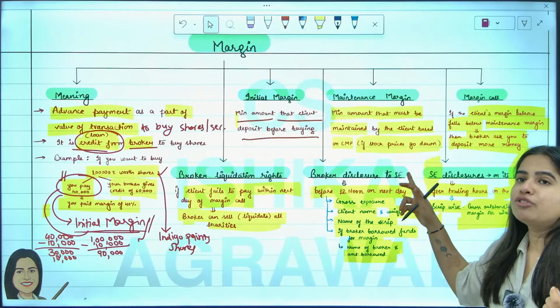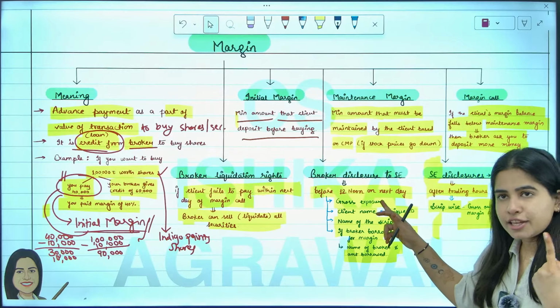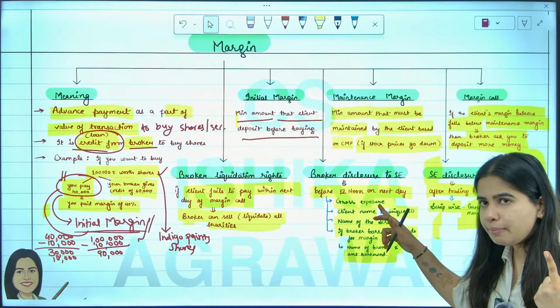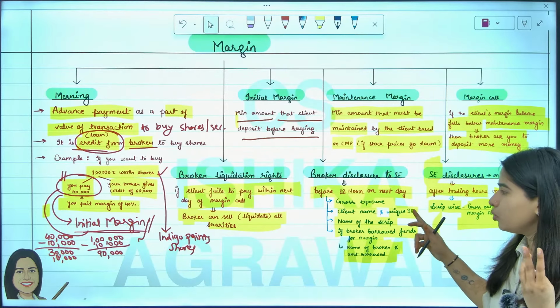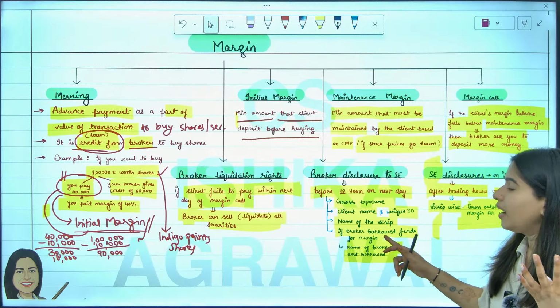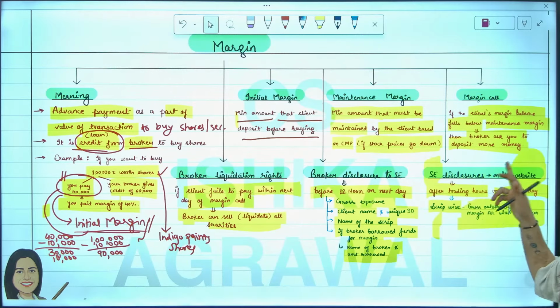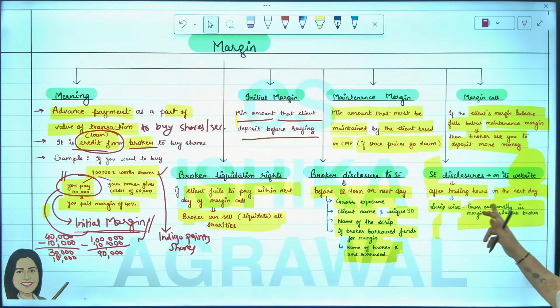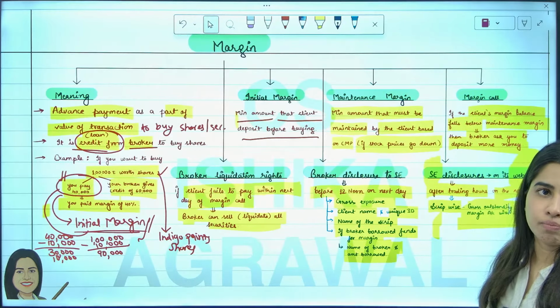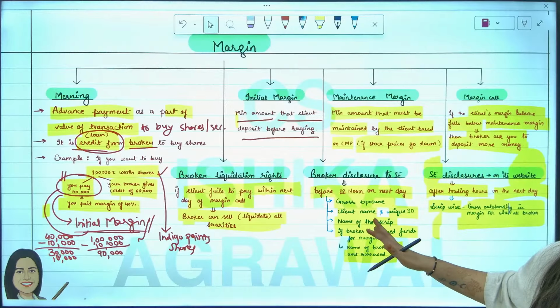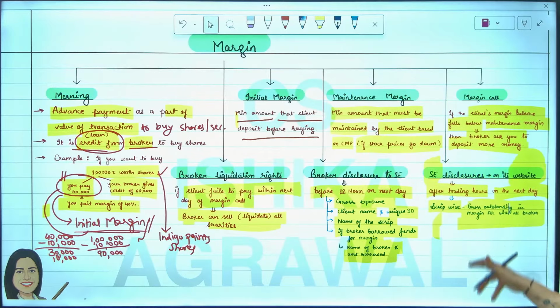Every broker has to disclose to the stock exchange the total exposure, the total loan that the broker is giving to you, client name, unique ID, name of the share, and if the broker borrowed money, the name of the lender and amount borrowed. And lastly, the stock exchange has to disclose share wise total balance in the margin account with all the brokers. That is, in Reliance share, how much total margin is there? Are you understanding? Share wise total outstanding account.